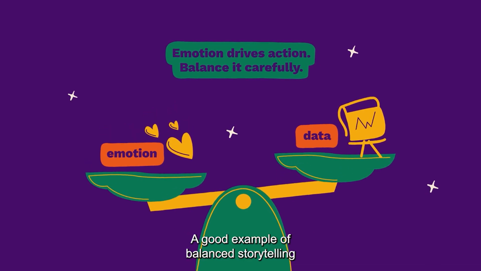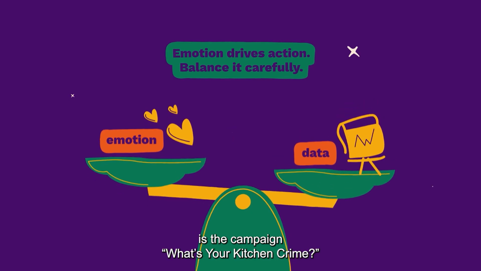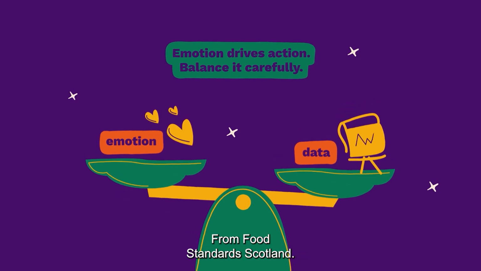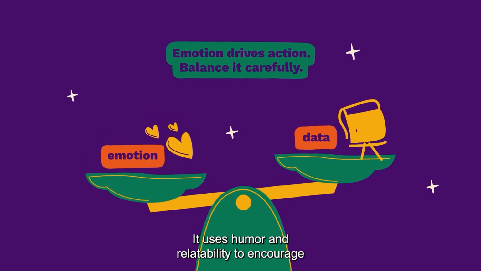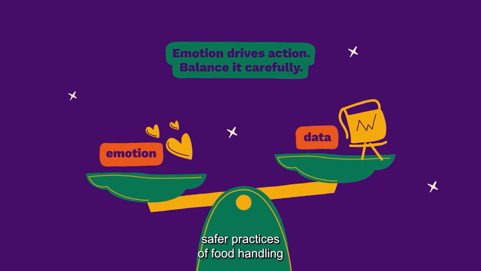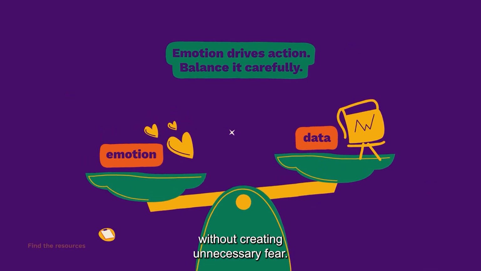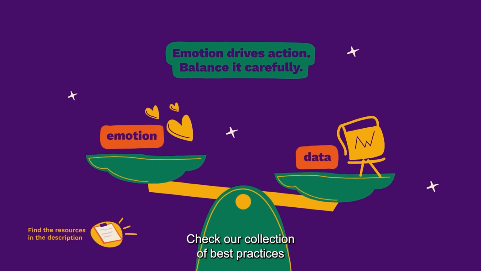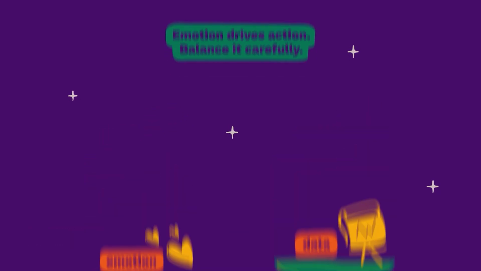A good example of balanced storytelling is the campaign "What's Your Kitchen Crime?" from Food Standards Scotland. It uses humour and relatability to encourage safer practices of food handling without creating unnecessary fear. Check our collection of best practices to read more about it.